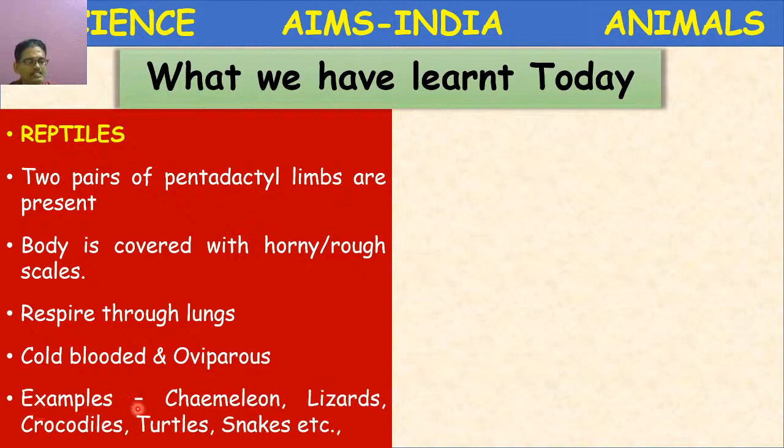Next, some examples: chameleon, lizard, crocodiles, turtles, snakes. Chameleon, do you know it also looks like a lizard only, a garden lizard, but it shows an interesting phenomenon called camouflage, a protective coloration phenomenon. Wherever it goes, it attains the color of the substratum on which it stands, to protect itself from enemies.